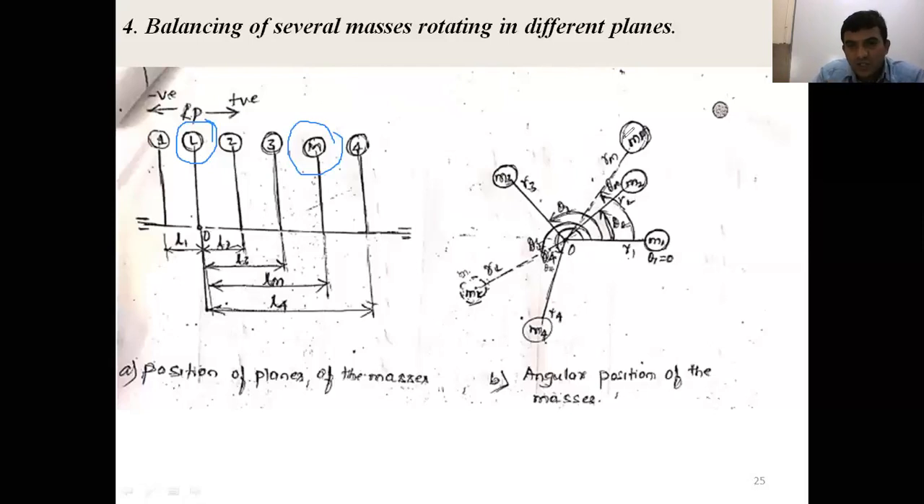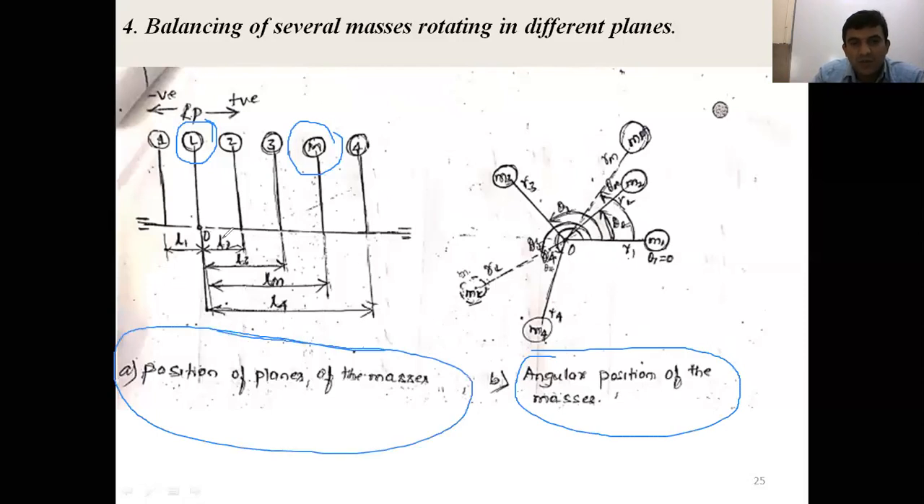Figure B shows the angular position of the masses, and figure A shows the plane position of the masses. In the plane position, the masses are rotating in different planes at distances L1, L2, L3, L4. All the masses are located in different planes, and the angular positions are theta 1, theta 2 and so on. Plane position means the masses are located, or rotating, at different distances along the axis. How do you solve this problem? The analytical method is not possible here, so we go directly for the graphical method.